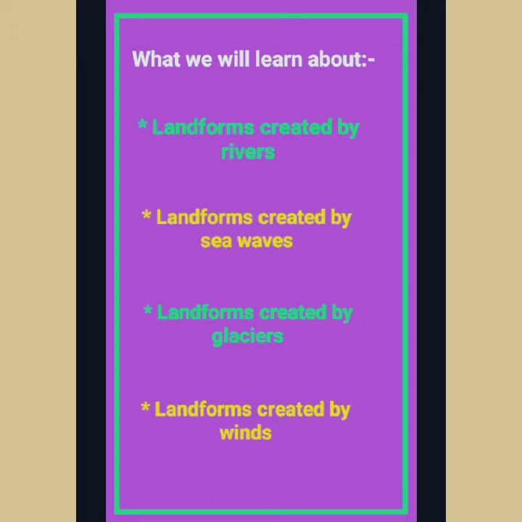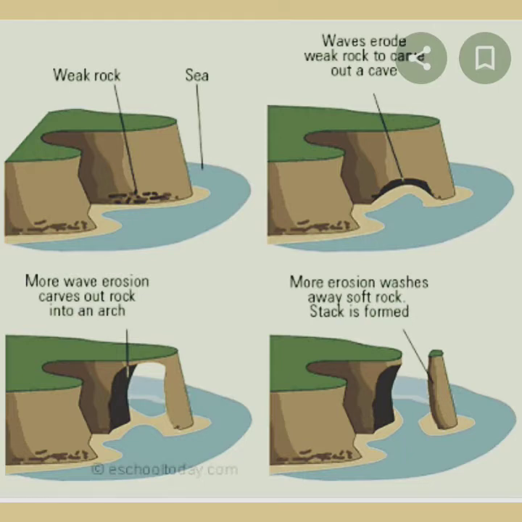The surface of the earth has been going through changes ever since it came into existence. These changes are taking place even today. Some of these changes are sudden, for example, the changes caused due to earthquakes or volcanic eruptions. On the other hand, some changes take place so slowly that they become visible only after thousands of years.